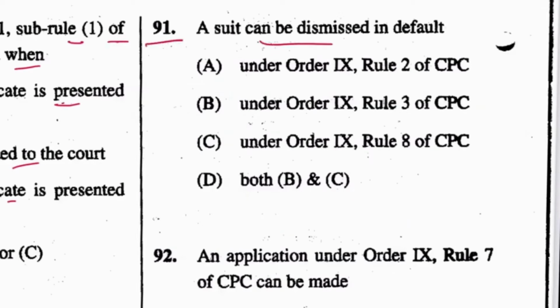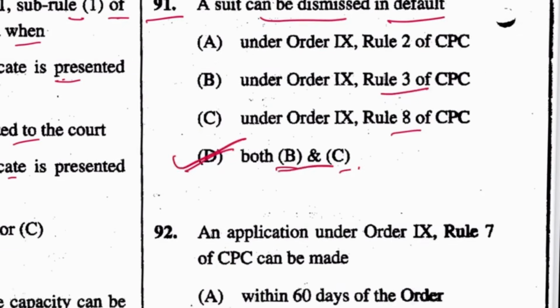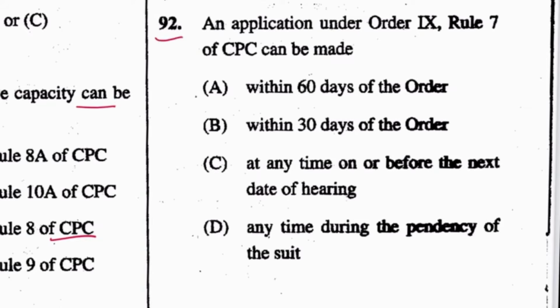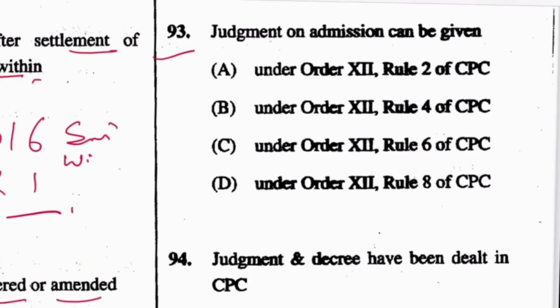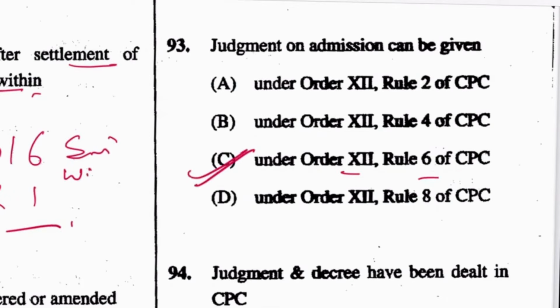Next, 91. A suit can be dismissed in default under Order 9, Rule 3 and 8 as well. So both B and C, D is the answer. Next, 92. An application under Order 9, Rule 7 CPC can be made. There is no time period fixed, so at any time on or before the next date of hearing. C is the answer. Next, 93. Judgment on admission can be given under Order 12, but which rule? Rule 6. C is the answer.